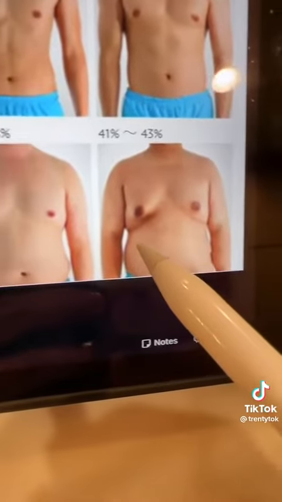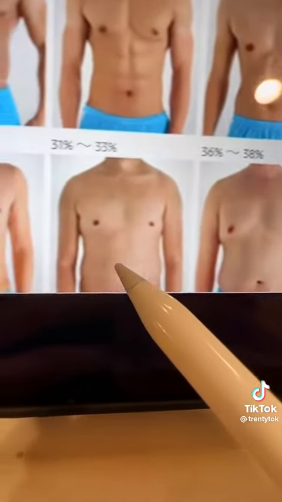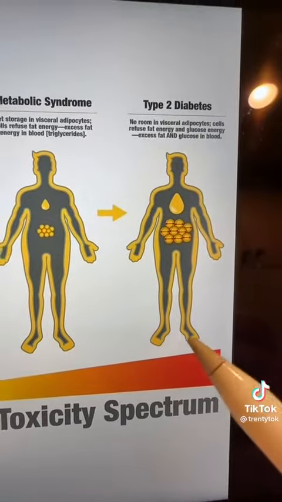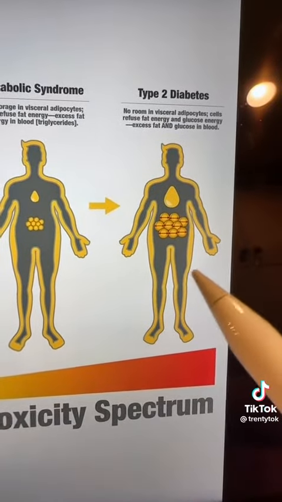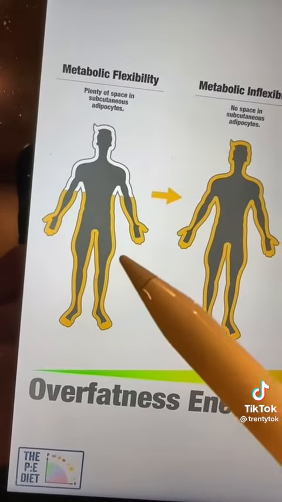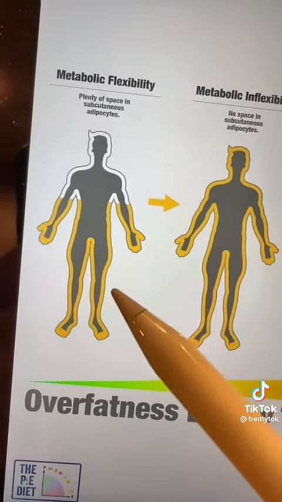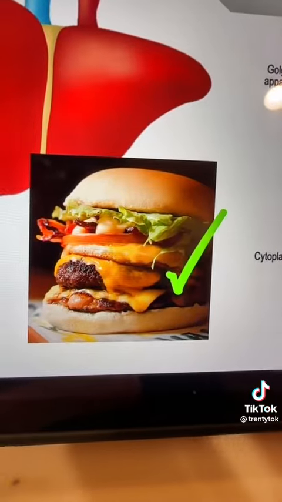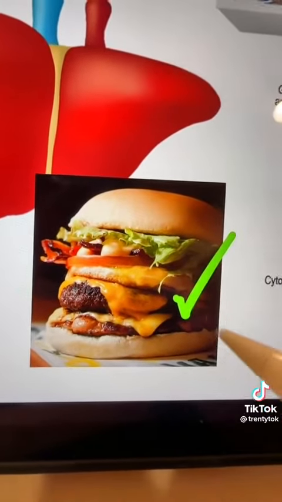As we use our fat fuel, we begin to shrink. In this state, the glucose has nowhere to go, and so it gives us high blood sugar. But if we simply free up some space in our fat cells and in our liver, we've got flexibility again. Once we have flexibility again, we can still enjoy delicious food from time to time without paying a high price.